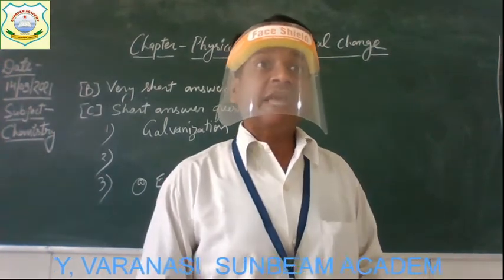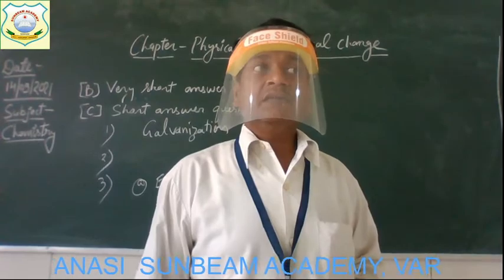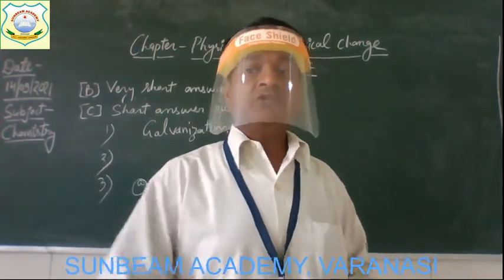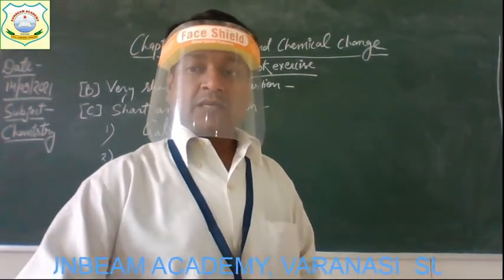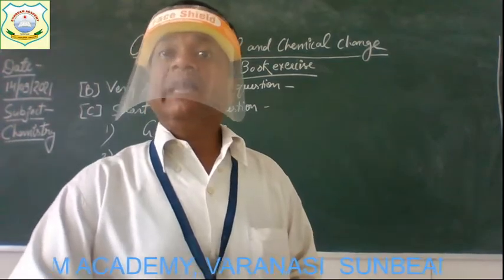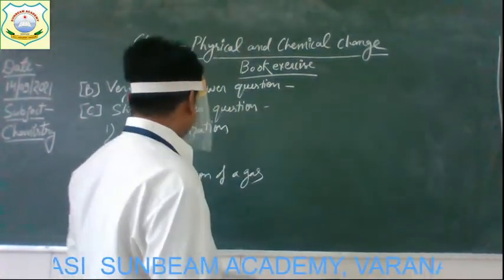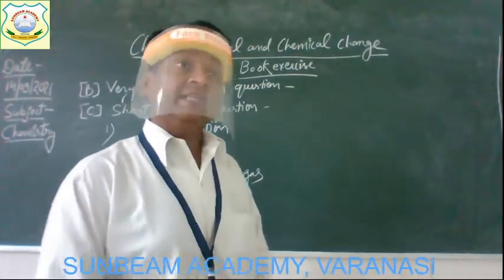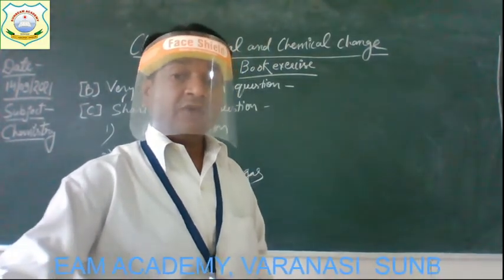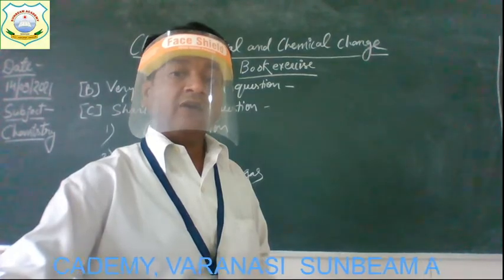By which example can you show this property? The gas is going to evolve, gas is going to be produced. How can you show it? Then you have to give the example shown by a chemical reaction. So, children, in this question, you have to give an example of a chemical reaction, or you have to write a chemical equation that will show the evolution of gas.